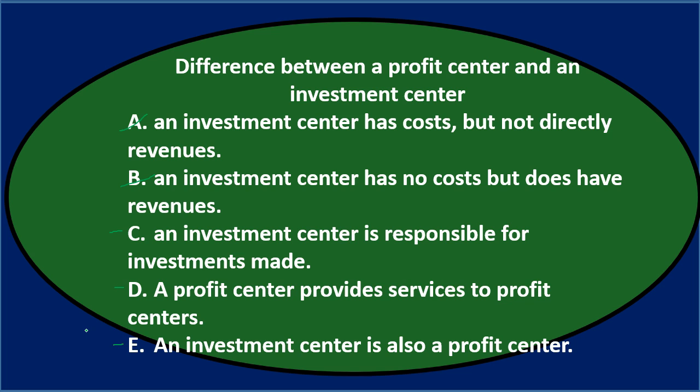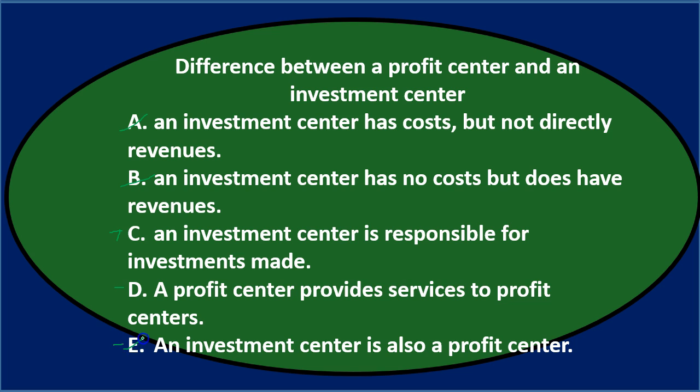Now, the one that seems the most obvious there, you would think would be C, because an investment center is responsible for investments made. That sounds reasonable. It's almost too reasonable. E, you might think this would be the case. Investment center is also a profit center. They're similar in nature in that they might have revenue and they might have costs. They're going to have costs and revenue, hopefully. However, the investment center difference is that the investments are usually going to be investment type activities, longer term type of activities.